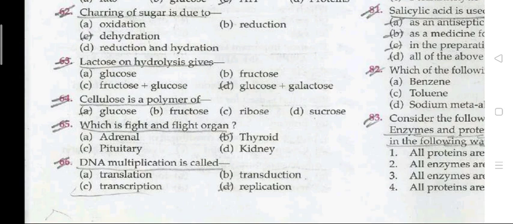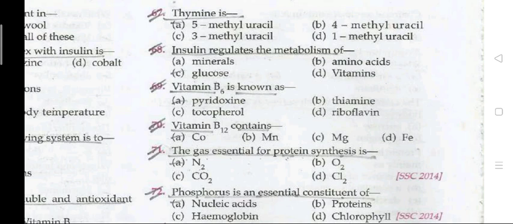Cellulose is a polymer of glucose. DNA multiplication is called replication. Thymine is 5-methyl uracil. Question 68: insulin regulates the metabolism of glucose.